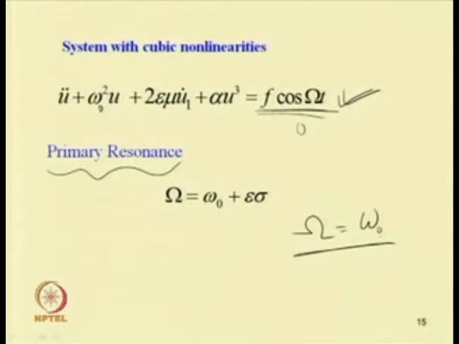To take into account the nearness to the natural frequency, we are taking a detuning parameter sigma. So, we will study in the neighborhood of this omega 0, that is near the natural frequency. That means, if the excitation frequency is near to the natural frequency, we are going to study the system behavior. So, we have taken capital Omega equal to omega 0 plus epsilon sigma. Here sigma is the detuning parameter.